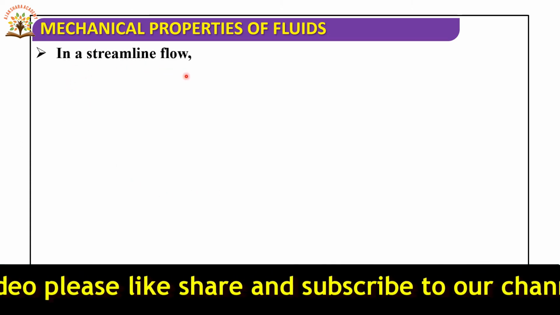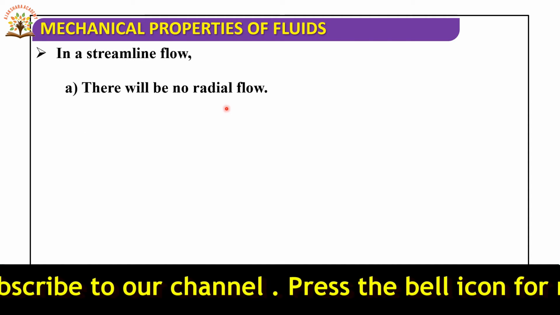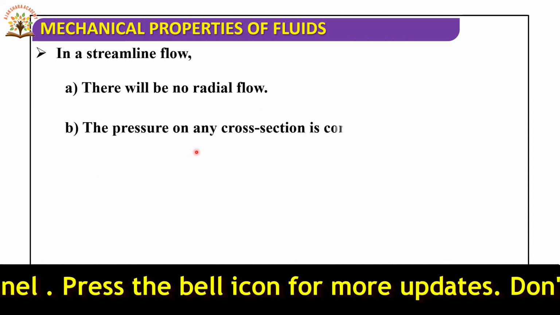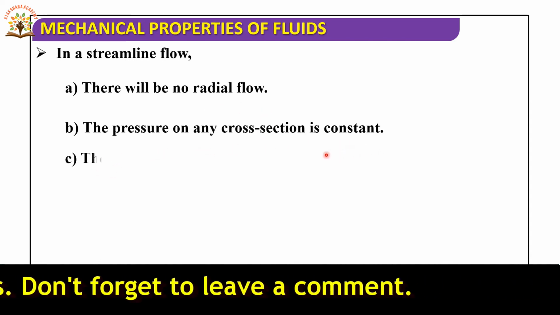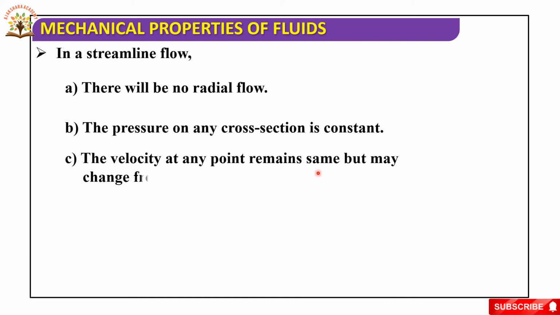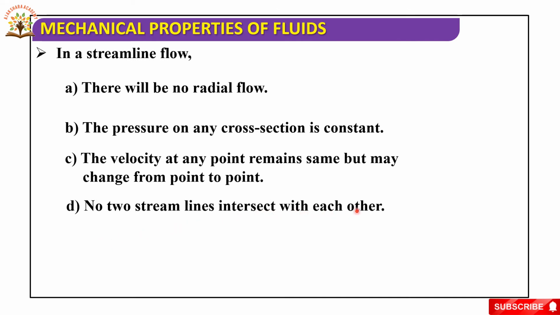In a streamline flow, there will be no radial flow. The pressure on any cross section is constant. The velocity at any point remains the same but may change from point to point. So, no two streamlines intersect with each other.